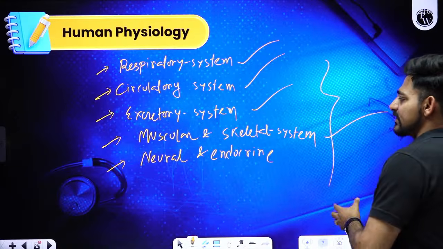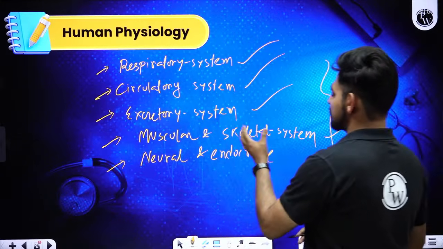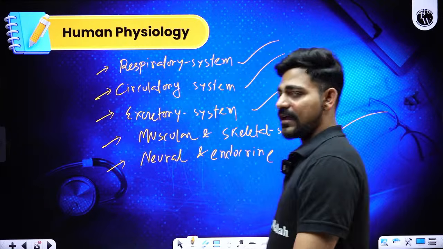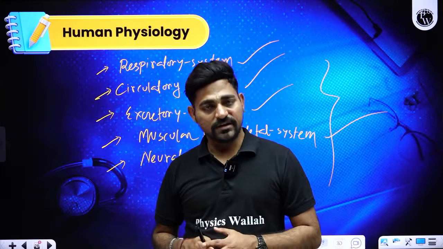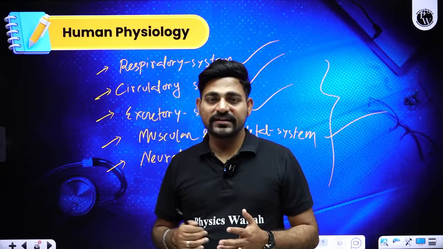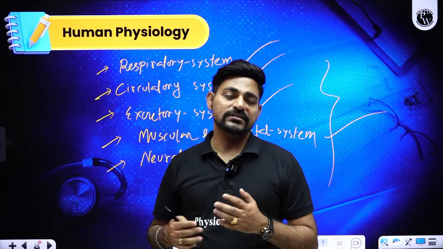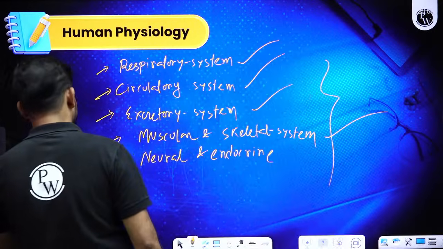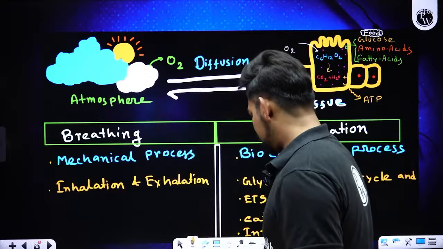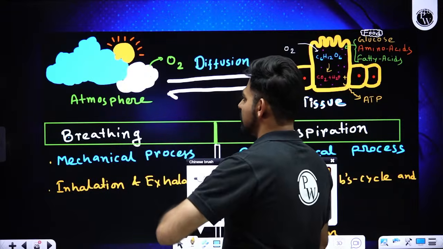There is a chapter dedicated to discuss muscular system as well as skeletal system, and the last 2 chapters of human physiology of class 11, there is neural control and coordination and chemical coordination and integration. They are dedicated to discuss our nervous system as well as endocrine system. Okay, so first let's talk about breathing.